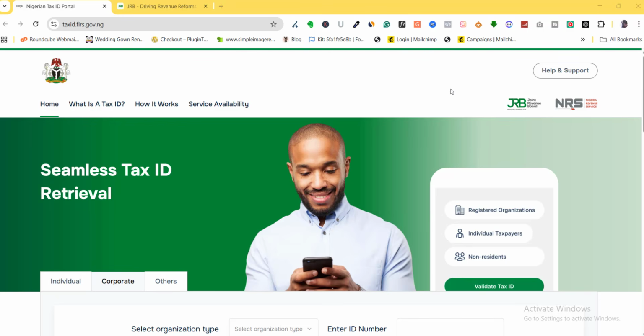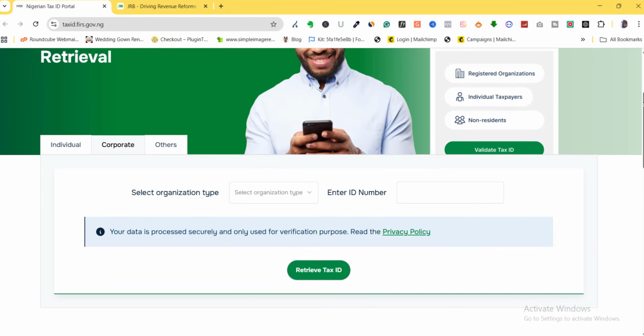Now on this website, you will be able to generate your TIN, either your personal TIN or your business TIN. The personal TIN is always called the individual TIN, while the business TIN is also called the non-individual TIN. So once you're on this website, you want to scroll down here.